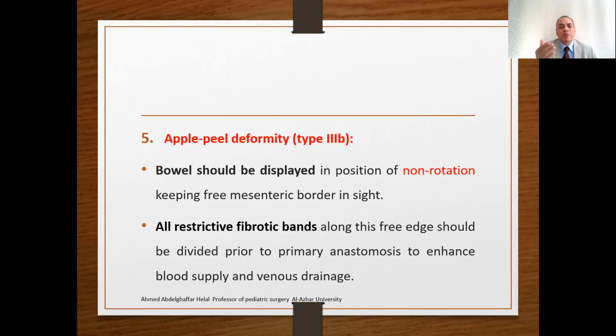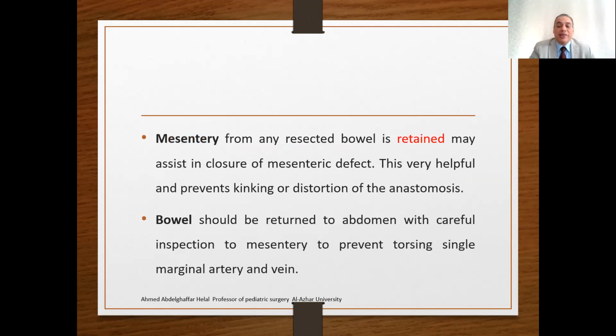All restrictive fibrotic bands along this free edge should be divided prior to the primary anastomosis to enhance the blood supply and the venous drainage in this situation. The mesentery from any resected bowel is retained and may assist in the closure of the mesenteric defect. This is very helpful and prevents kinking or distortion of the anastomosis.